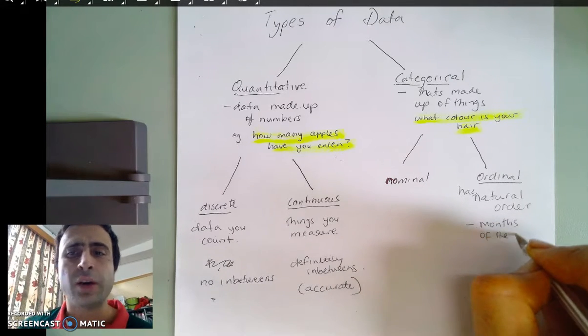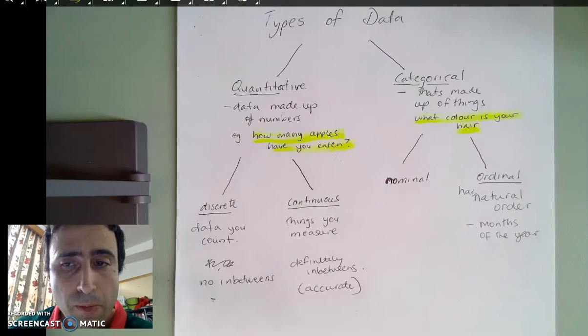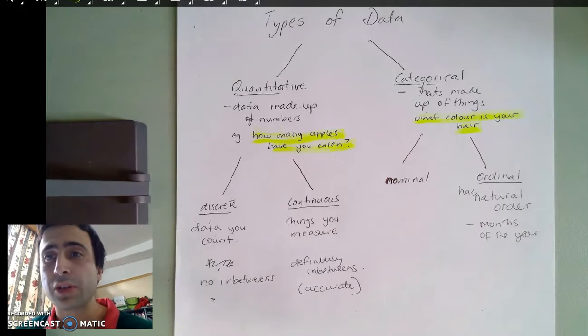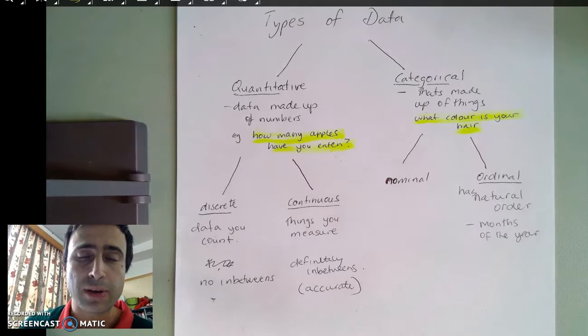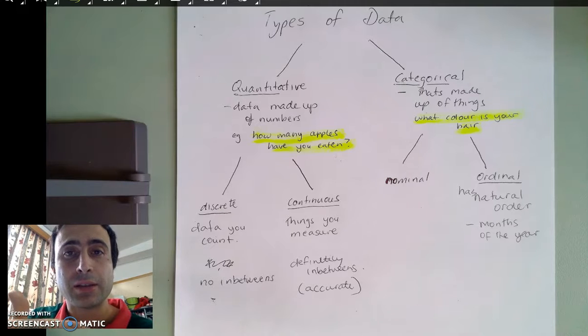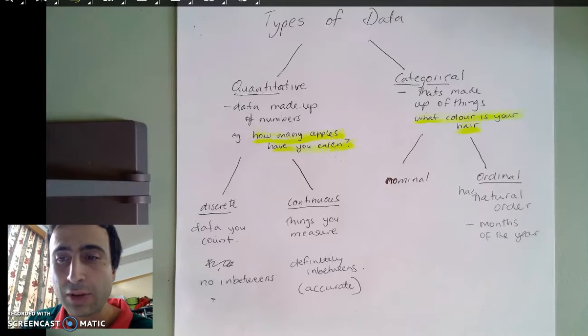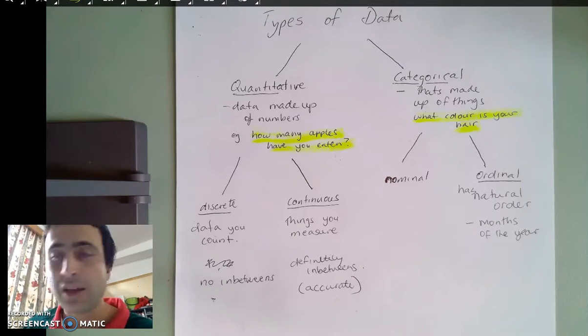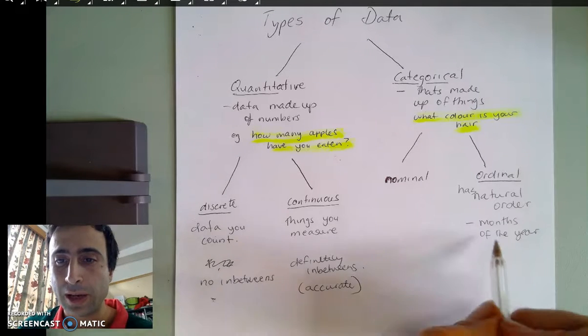If I'm going to do a survey on what month were you born, you'd say May. And if I did a survey and then you'd say April, or someone else would say February, we could very easily put those birthdays, months, in order, even though they are names. So months of the year, for example, are a classic example of ordinal data.